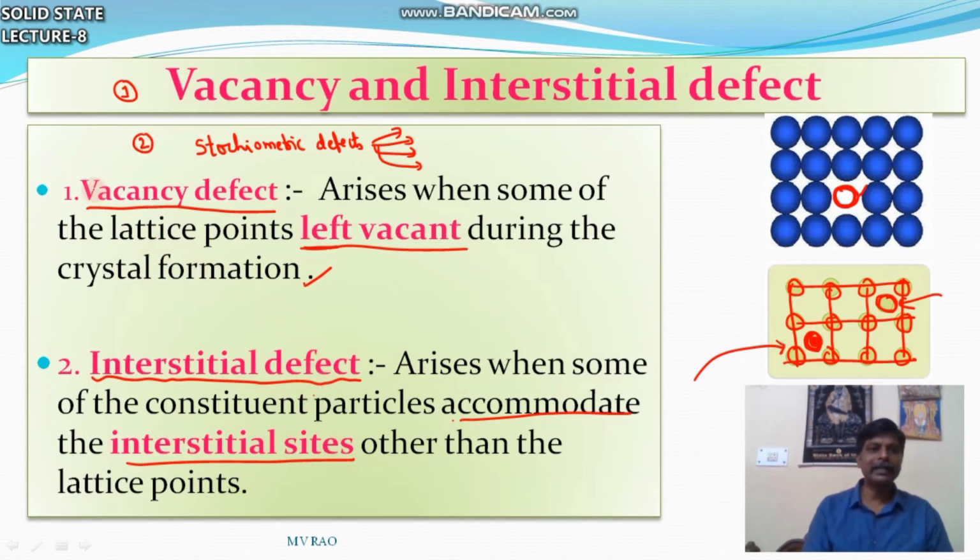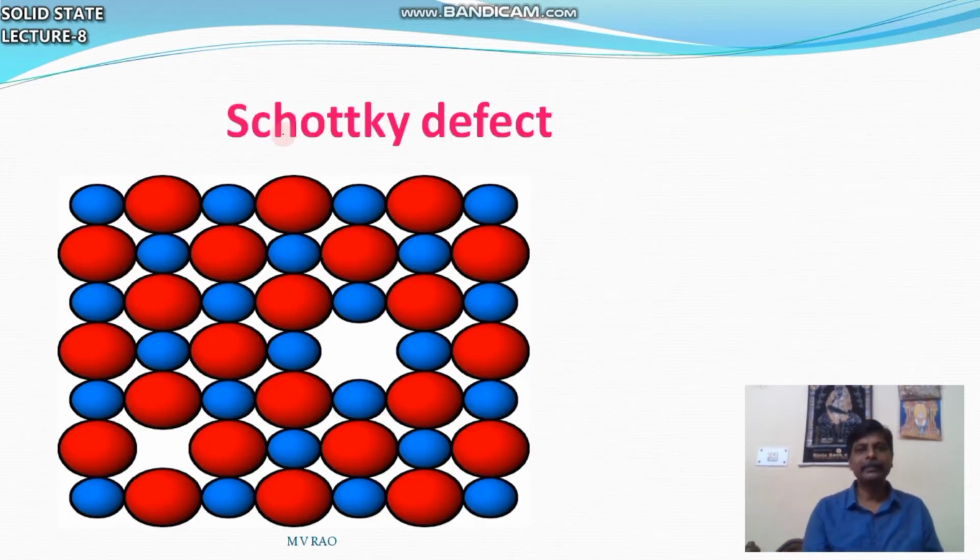So vacancy defect arises when some of the lattice points are left vacant. Interstitial defect arises when some of the constituent particles accommodate the interstitial sites other than the lattice points. Stoichiometric defect, vacancy over, interstitial defect over, next Schottky defect, the third category in stoichiometric defect. Schottky defect is very important for board examination.